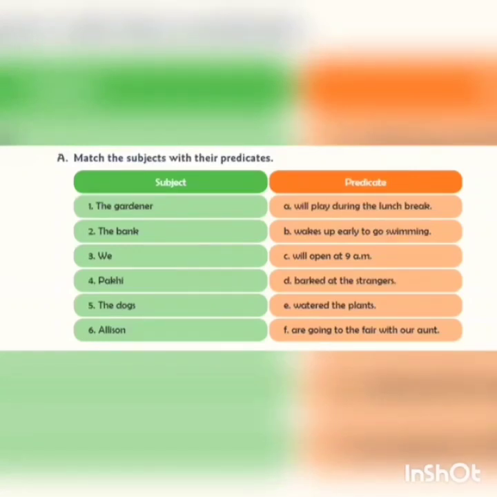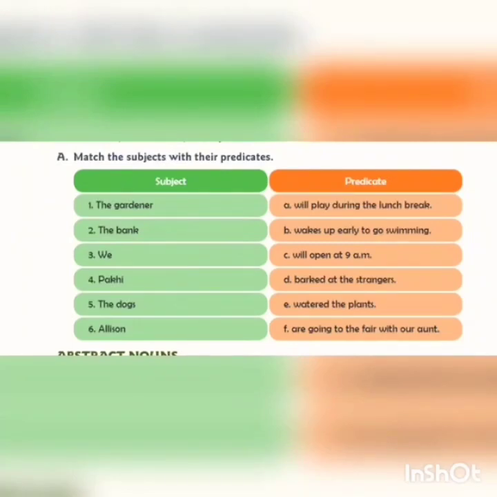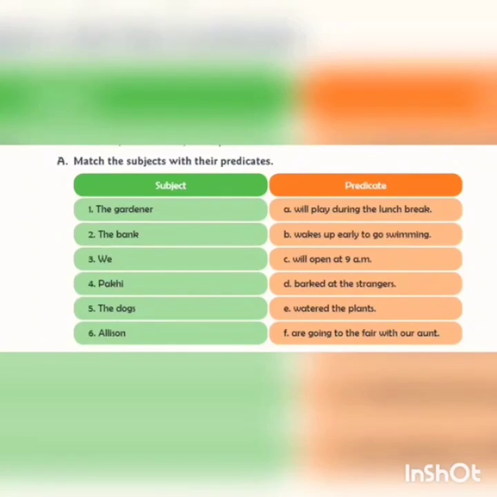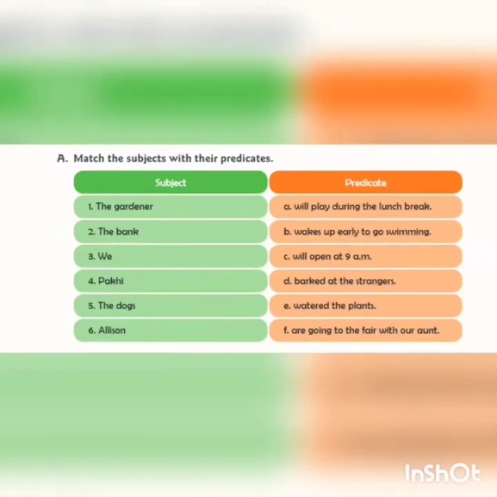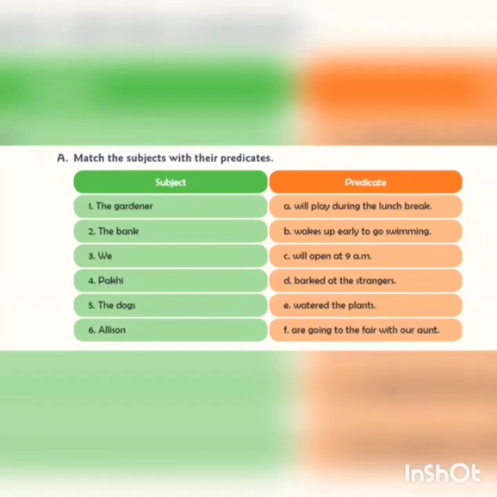Now the third one, we. Now do you remember I said the subject should match with the proper verb, isn't it? Now the third is we. We is a plural subject. So we have to find the plural predicate, isn't it? So what matches with we? We are. So what will be the predicate? We are going to the fair with our aunt. Is that clear, children?